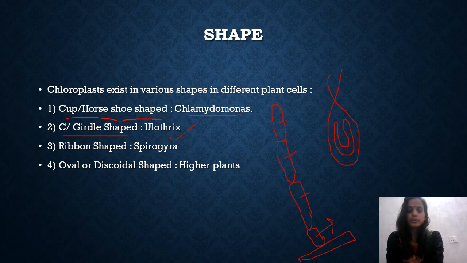So this is about Ulothrix. Now, the next shape of the chloroplast is ribbon shaped. Ribbon shaped chloroplast is present in Spirogyra, which again is filamentous in nature.